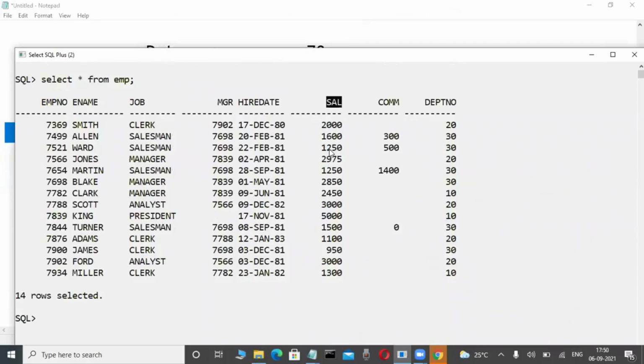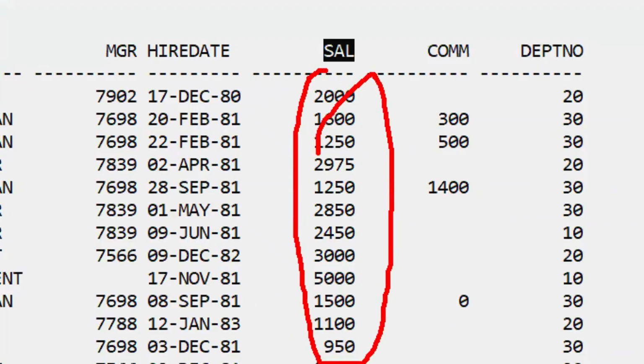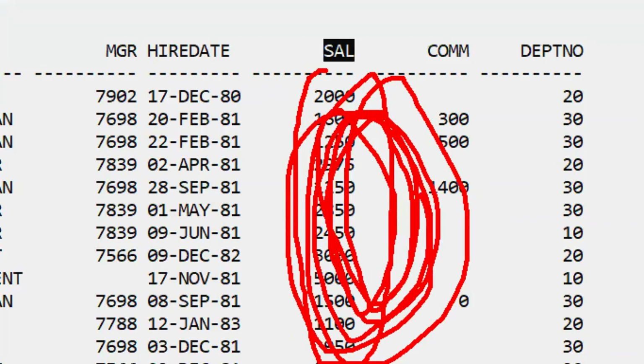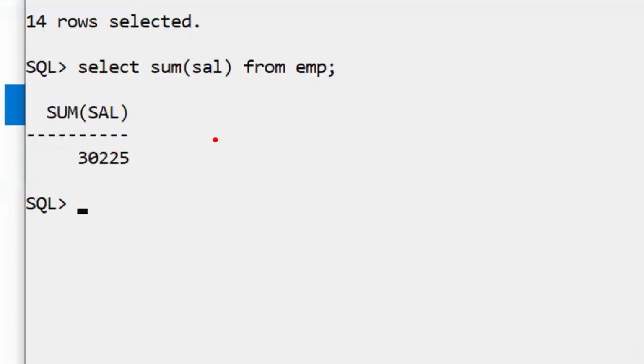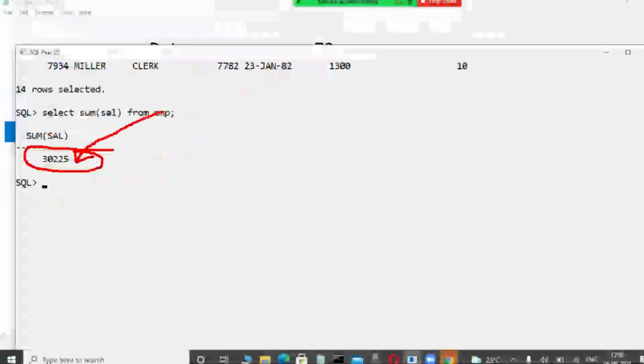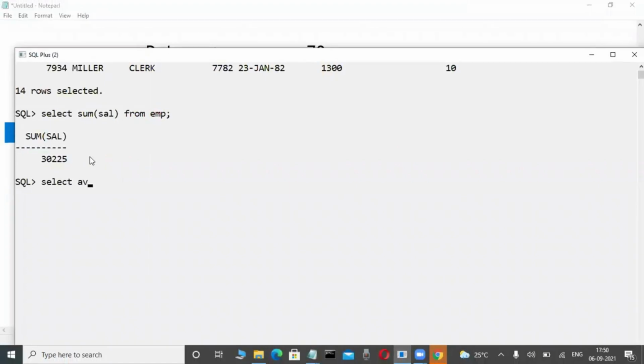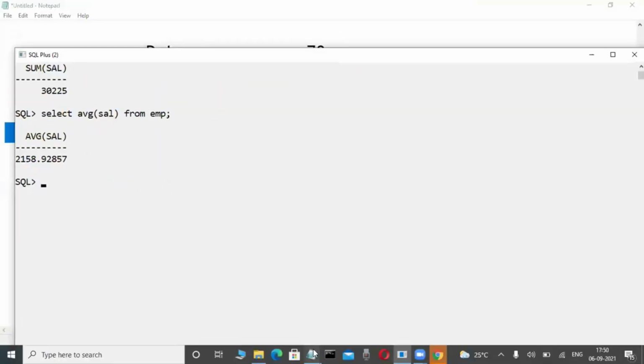Suppose there is a salary column. I want the total salary, the average salary, the maximum salary. Those things mean I am processing some data. That is nothing but information. In future, for total salary there is the sum function, and we write it like this. Automatically this is called processed data in computer or database terminology, which is nothing but information. Suppose I am processing that data to get the average salary, which you will become familiar with in future. This is nothing but information. That's why processed data is also called information.